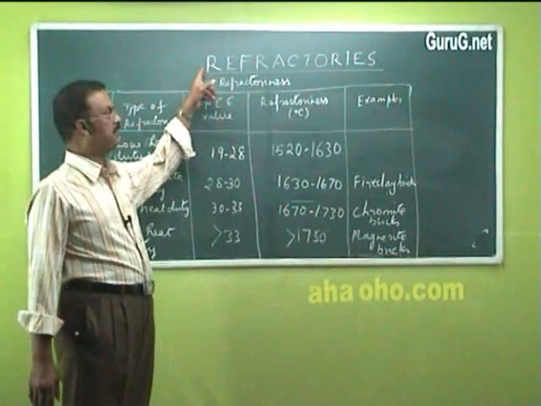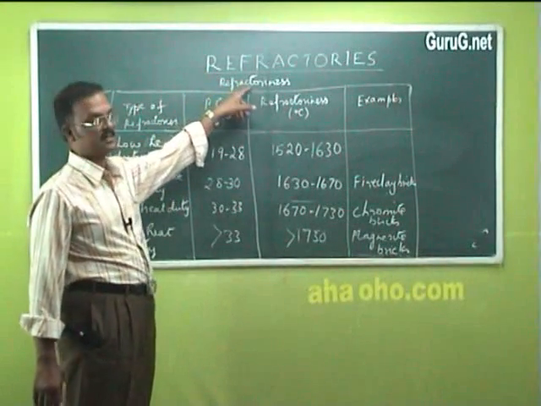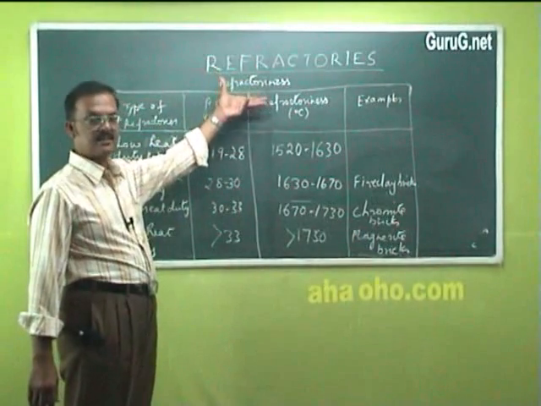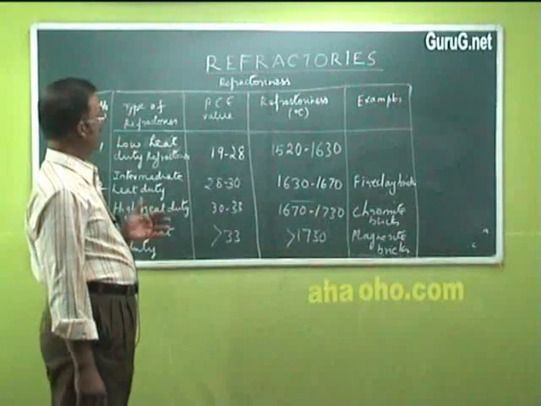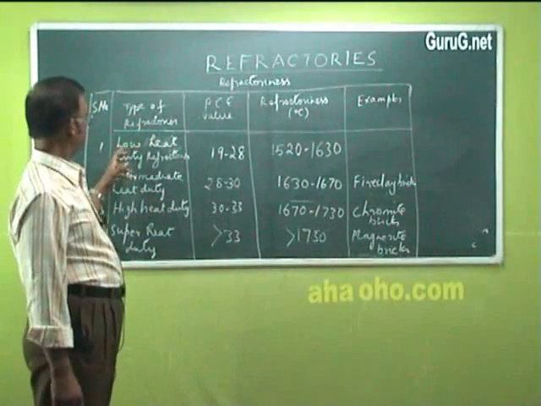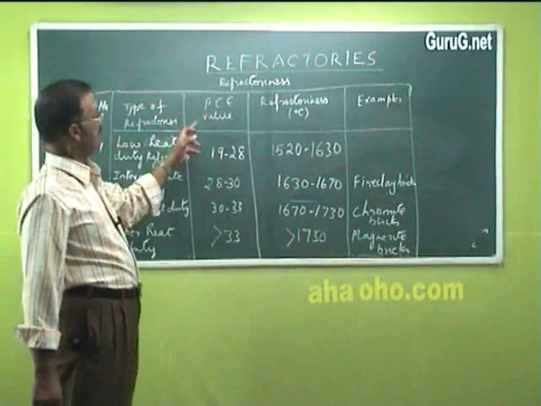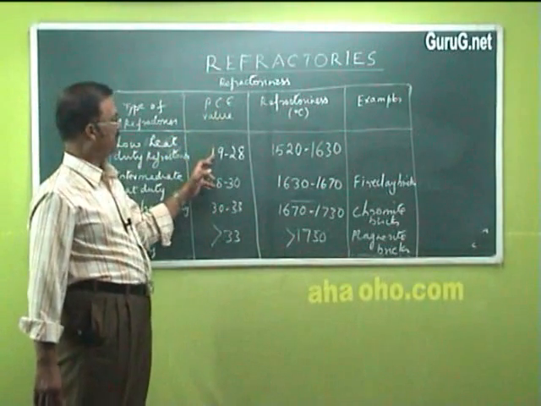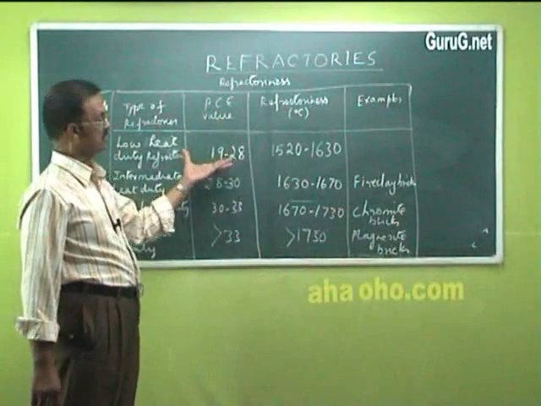Refractories can be classified into 4 groups based on their refractoriness. Refractoriness means the ability to withstand the temperature. Now, first class is low heat duty refractories. They have PCE value from 19 to 28. We'll see what is PCE value later on.